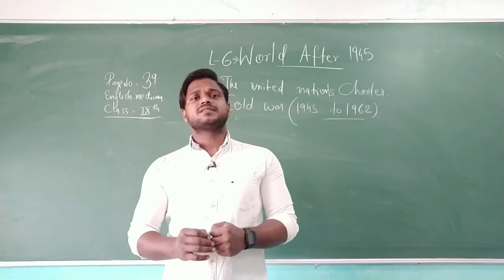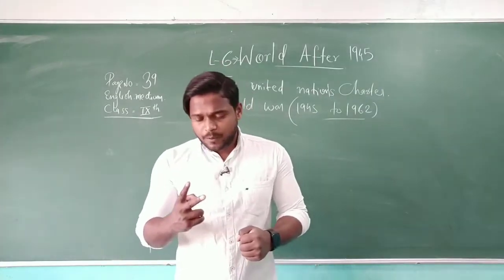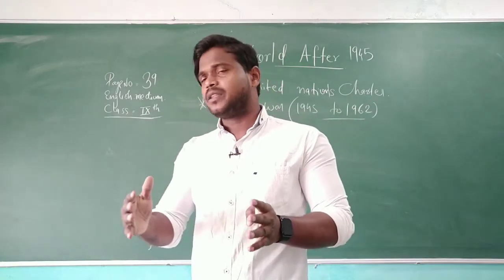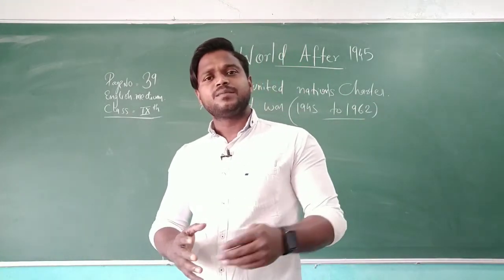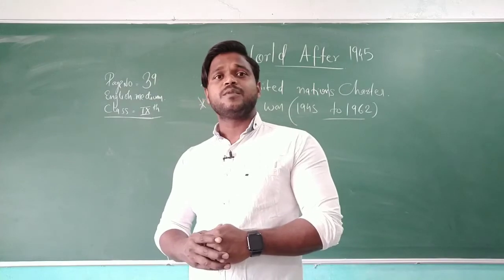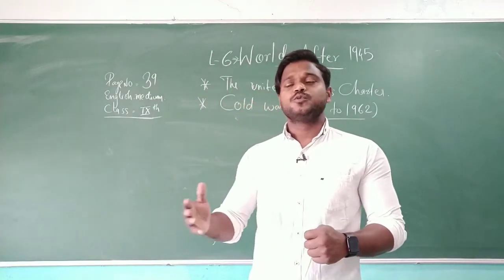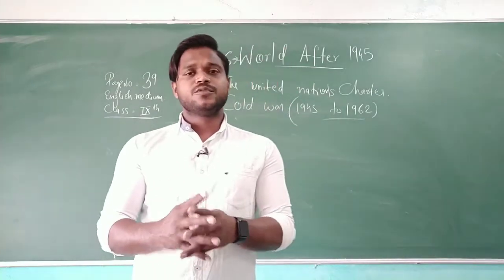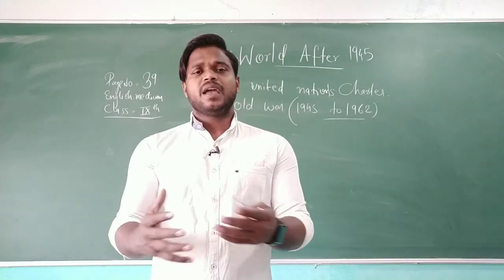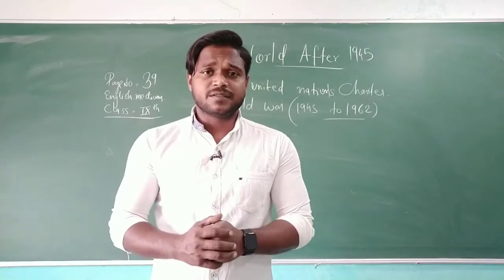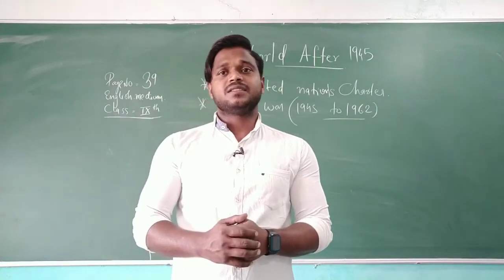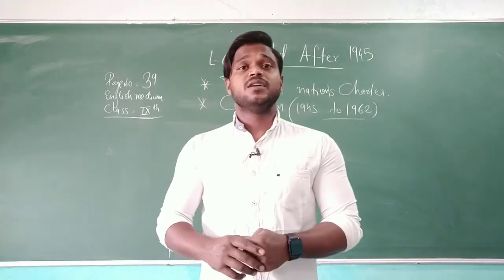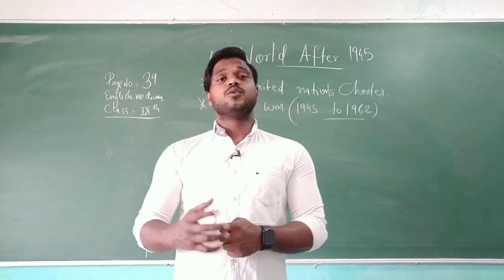So the power was centralized between two poles. Which two poles were there? One was the American pole, and one was the Russian pole, and that is how the war was centralized between America and Russia. They went from friend to foe, meaning they became enemies, rivals and competitors of each other. That is how this power bloc came into the outbreak. That was the name given to the war internally, the Cold War phase.